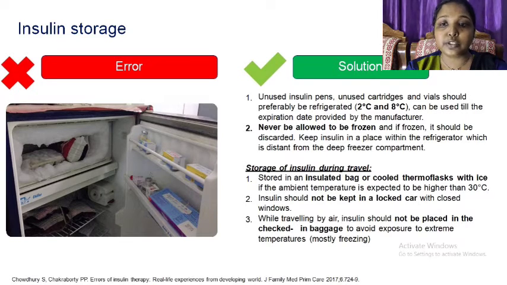Storage of insulin during travel. Store it in an insulated bag or cooled thermoflask with ice if the ambient temperature is expected to be higher than 30 degrees Celsius. Insulin should not be kept in a locked car with closed windows. While traveling by air, insulin should not be placed in the checked-in baggage to avoid exposure to extreme temperatures, that is mostly freezing.